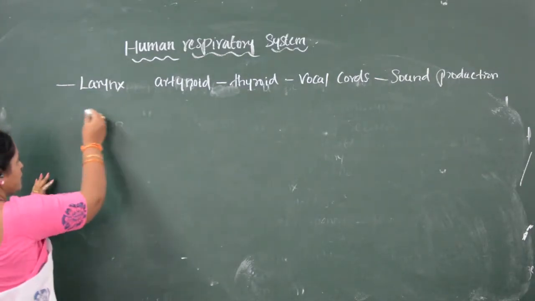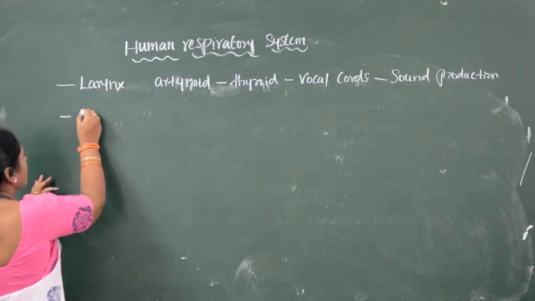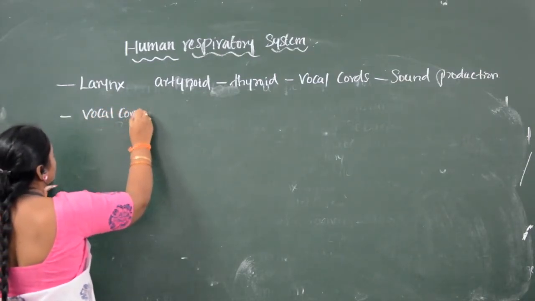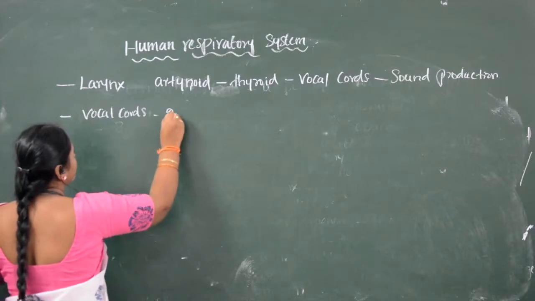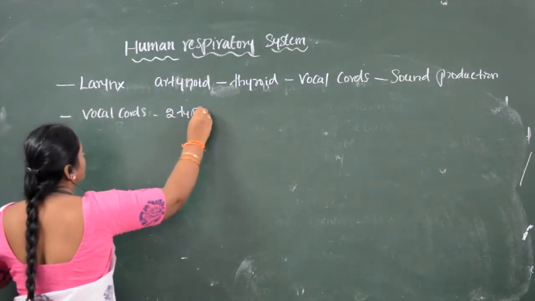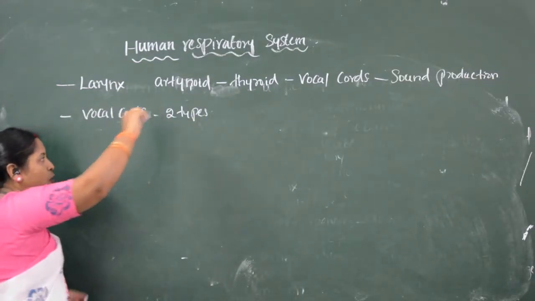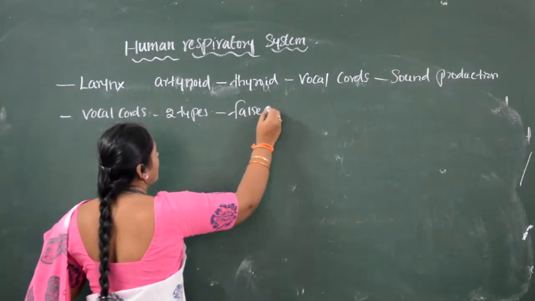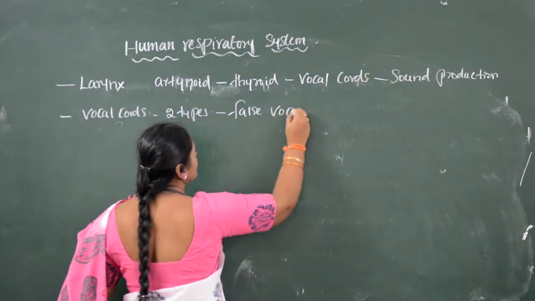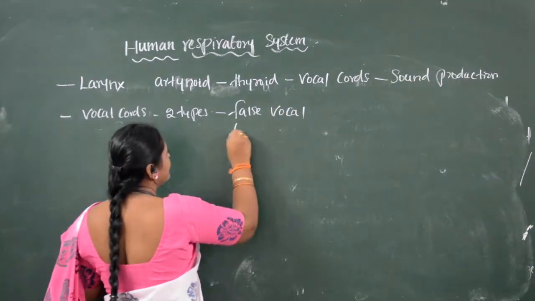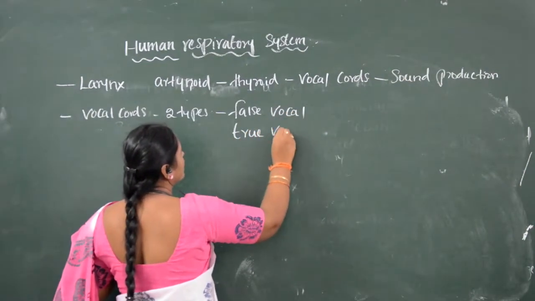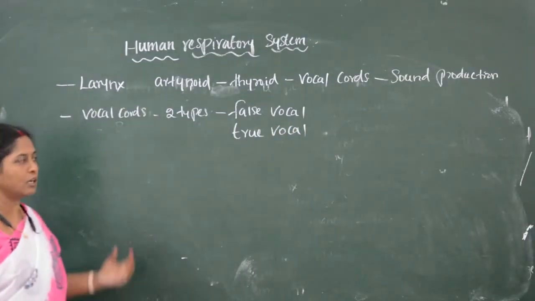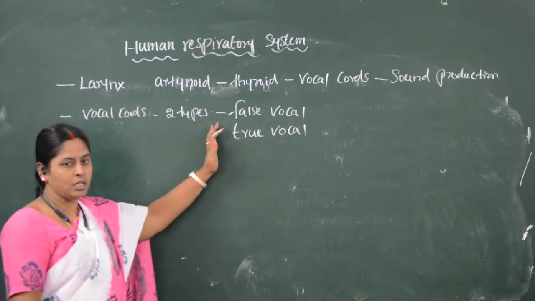Here what we have to see is that vocal cords are of two types. One is false vocal cords, and another one is true vocal cords. What are false vocal cords?